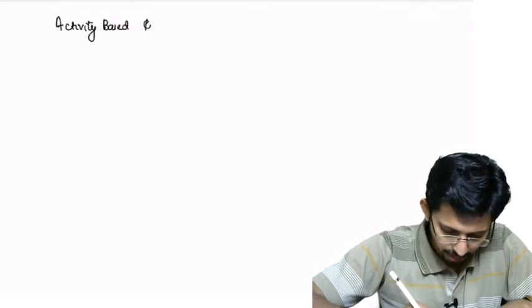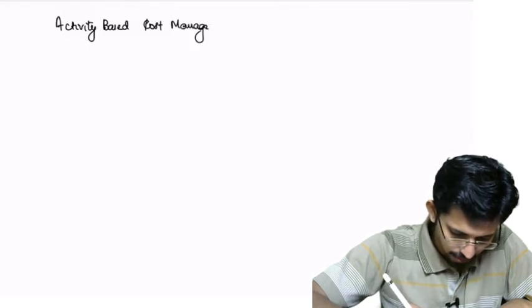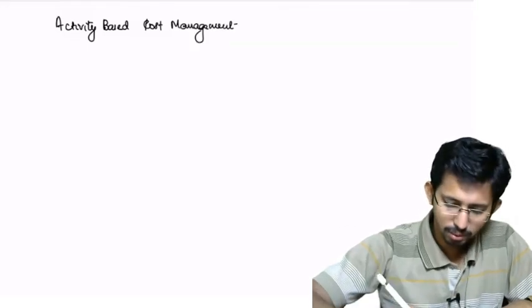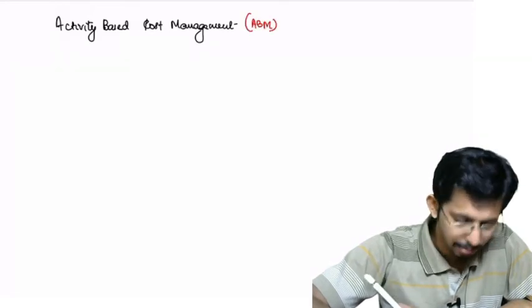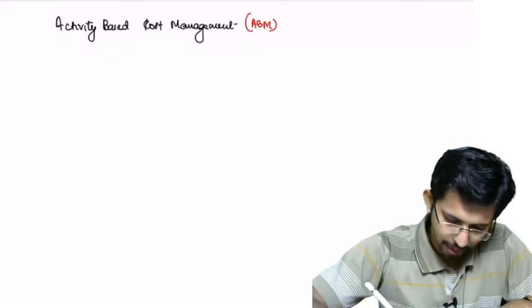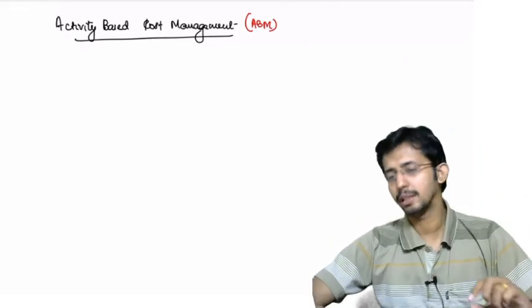Activity based cost management is shortly called ABM. Now, what is the meaning of activity based cost management?